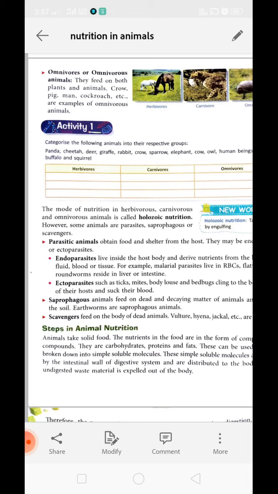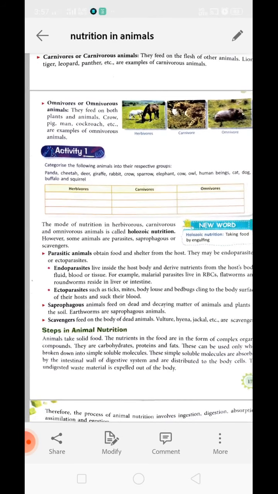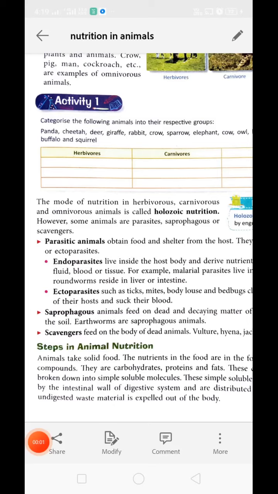Next is saprophagous animal. Saprophagous animals feed on dead and decaying plant and animal matter. For example, earthworm takes the dead and decaying organic matter, whereas scavengers are those which feed on the dead bodies of animals, like vulture, hyena, jackal, etc. There is a difference between saprophagous and scavenger.